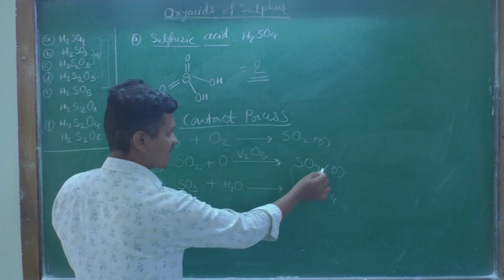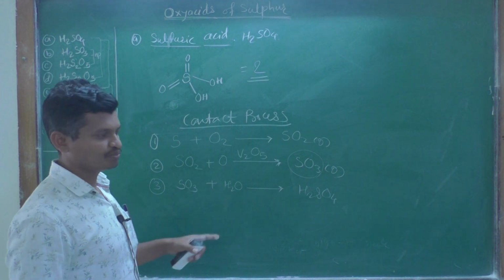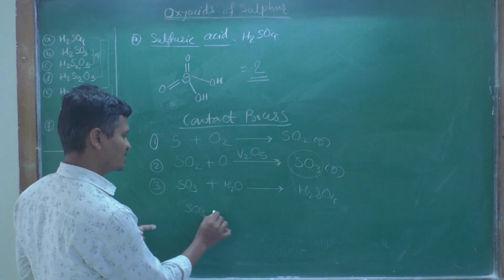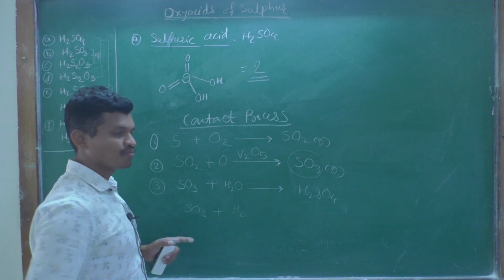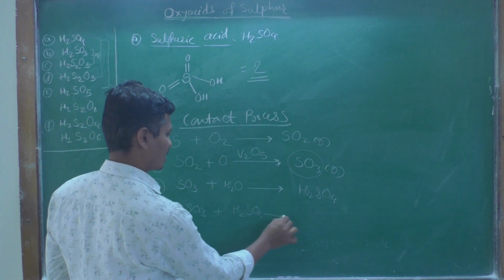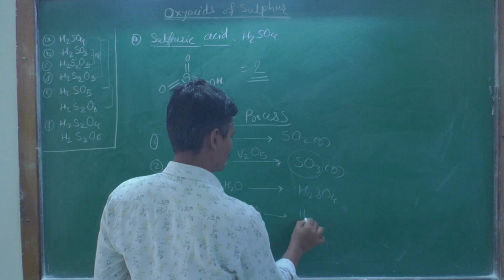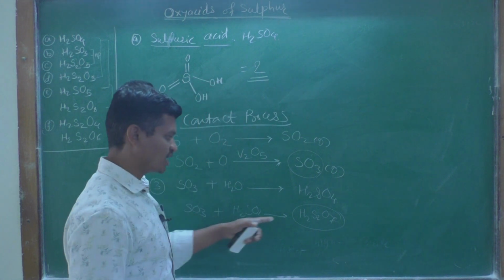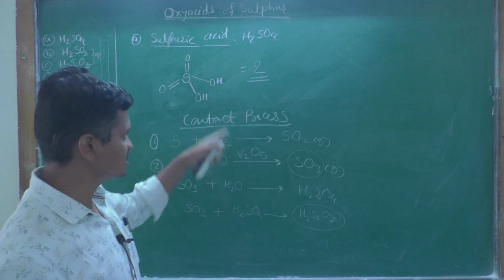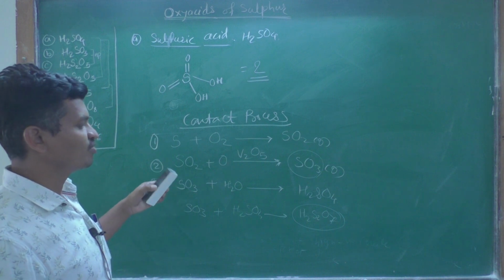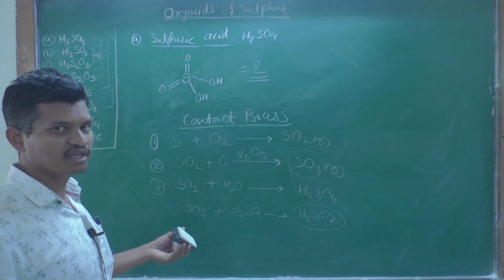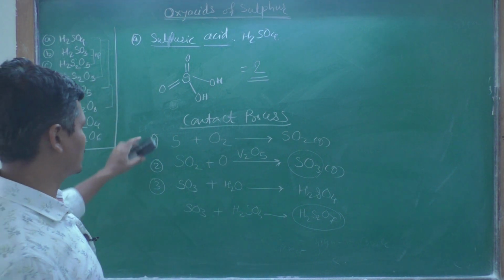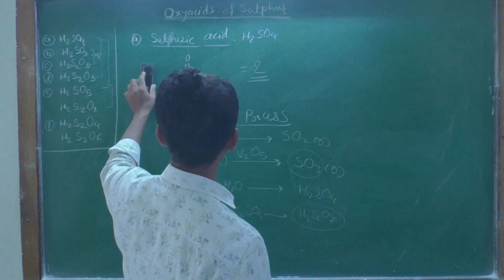Actually, this SO3 gas which is formed in the second step is purged in sulfuric acid, and there is a formation of fuming H2SO4, that is H2S2O7, and this is called oleum or fuming sulfuric acid. So, these are the three main steps which occur in the manufacturing of sulfuric acid by contact process at the industrial level. Okay. So, this is all about the sulfuric acid.